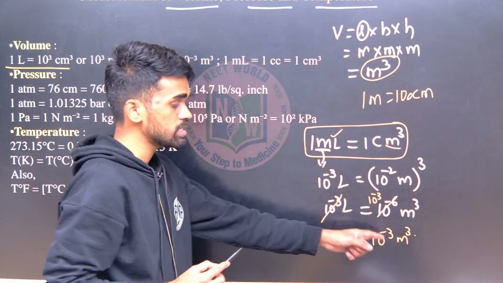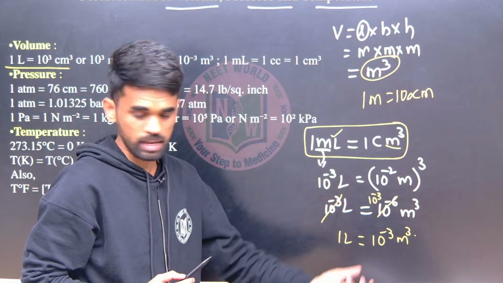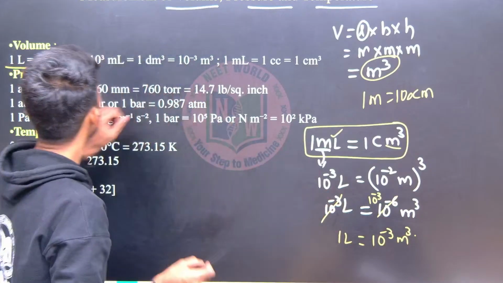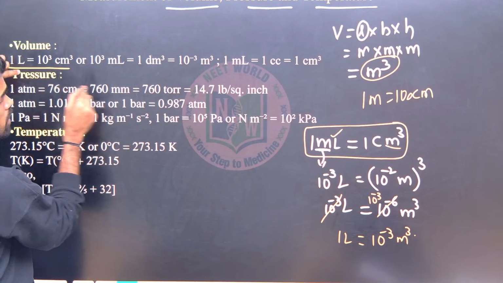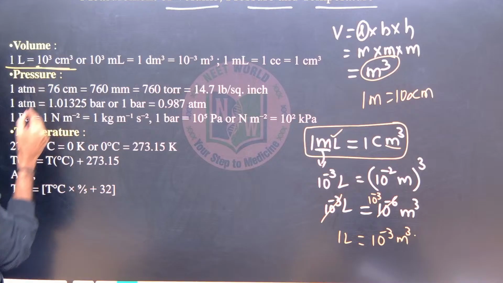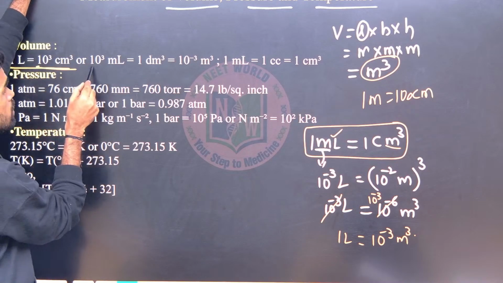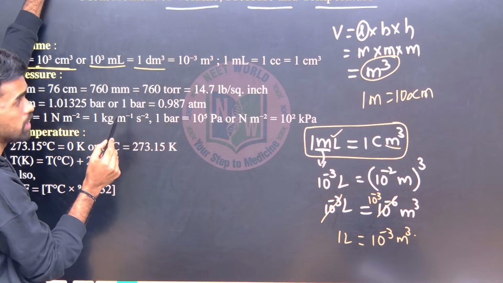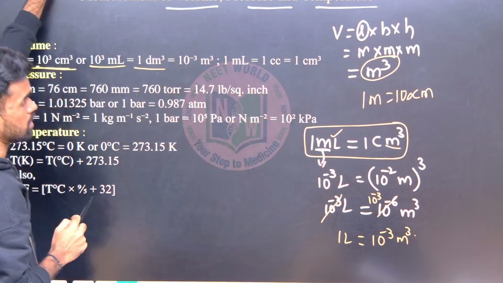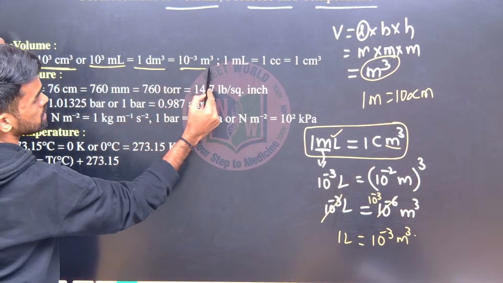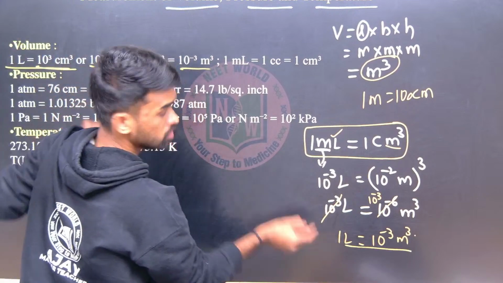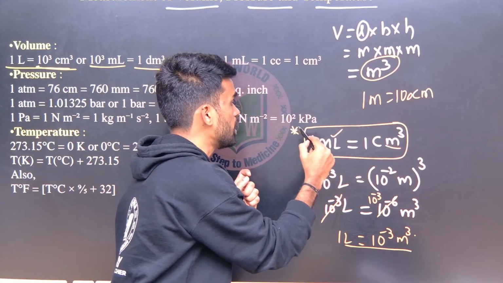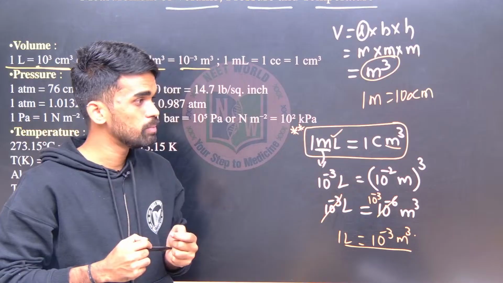Like this I can link it to any of the things. Now I can convert this into centimeters, so that we end up with this kind of relation: 1 liter equals 10 power 3 centimeter cube or 10 power 3 ml. Or this will also be decimeter cube. See, 1 liter equals 10 power minus 3 meter cube, did we get that here or not? Yeah. But what is the basic thing you should remember? 1 ml equals 1 centimeter cube.